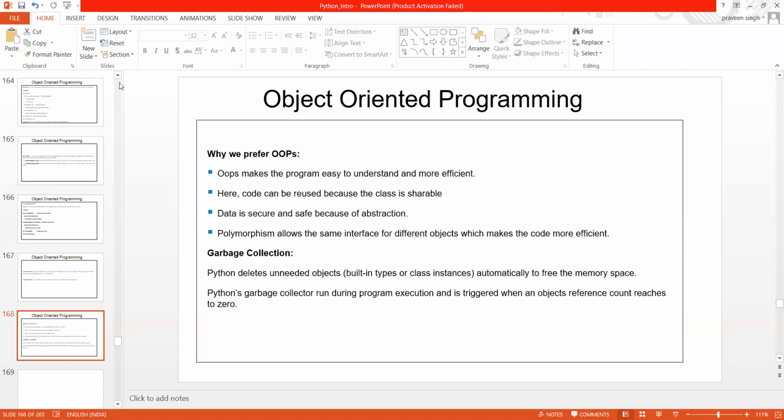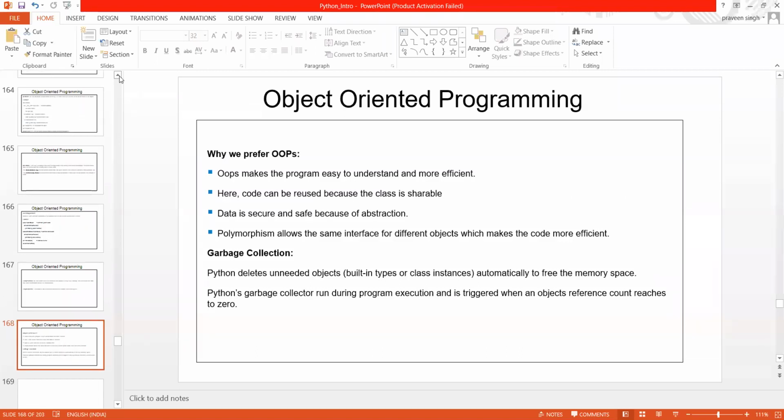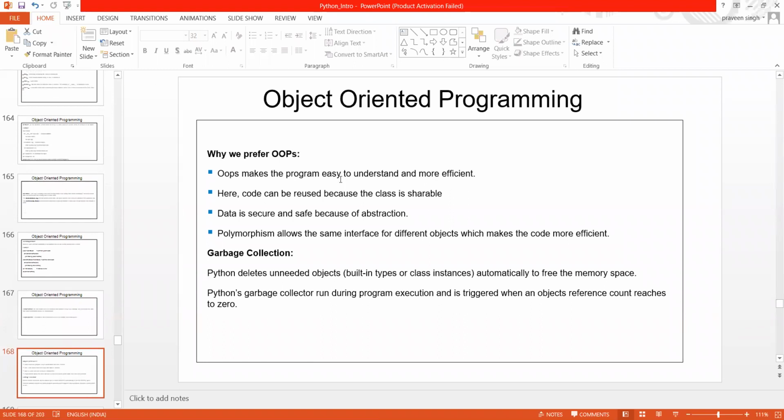Few more things which you need to understand actually. Why do we prefer OOPS? Yesterday or the day before yesterday, somebody asked me why we prefer OOPS.